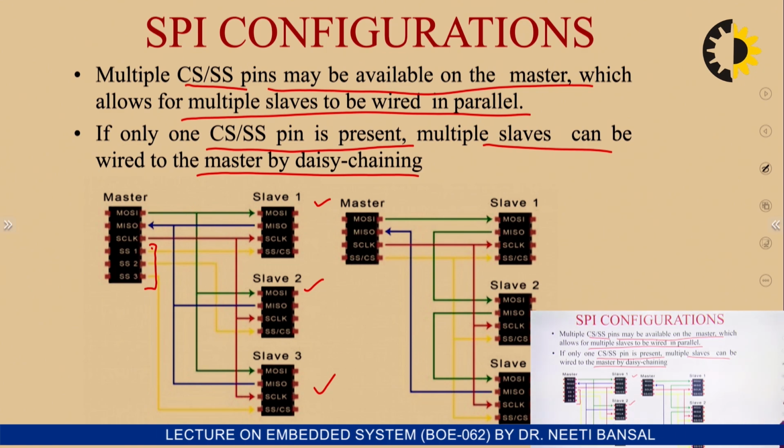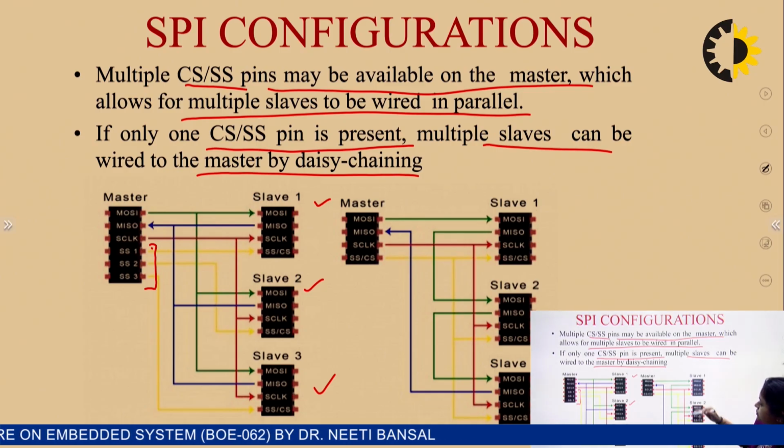In this case, you can see one master but again three slaves, and we are connecting these through daisy chaining. Through the master input slave output, this is connected to this, and so on.